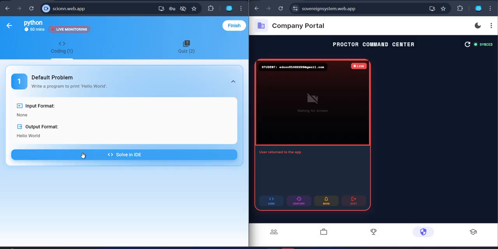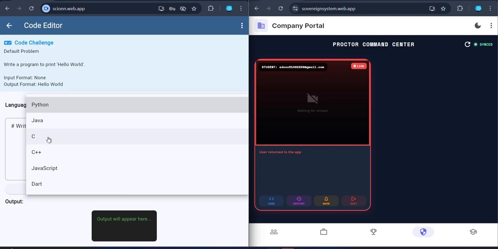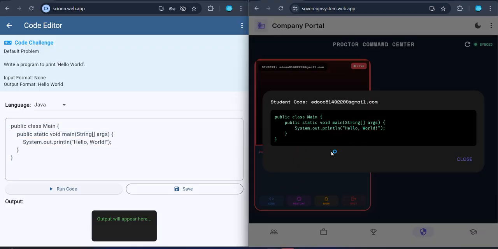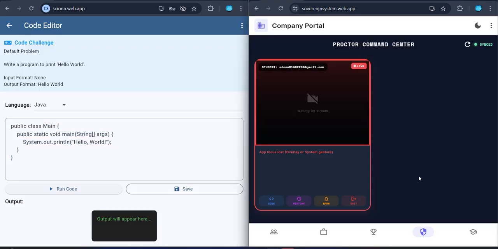So this is how the student will be live monitored by the company recruiters. And let's go to the IDE of the problem given by the company. The student will choose the respective language he decides on, and whatever the problem is given, he will solve it, and whatever code he writes, everything will be seen by the recruiter. Whatever code he writes here, he can run and save. The output will be viewed below. Whenever the student shifts the tab or the window, the recruiter will definitely notice, and a caution will be sent to the student.